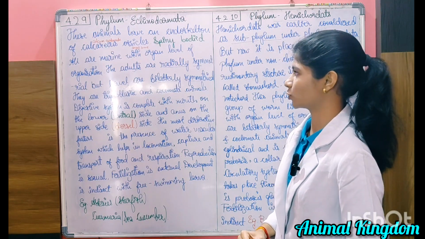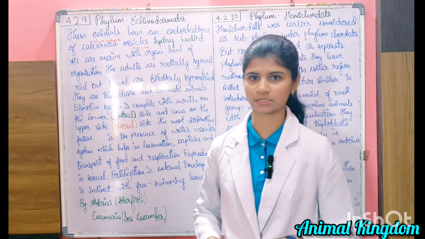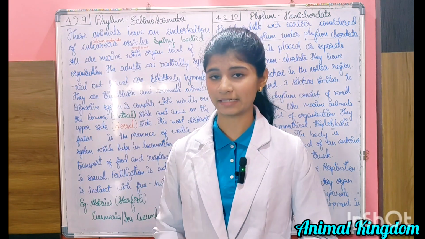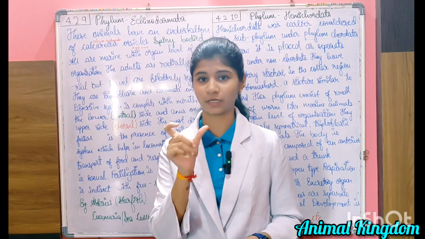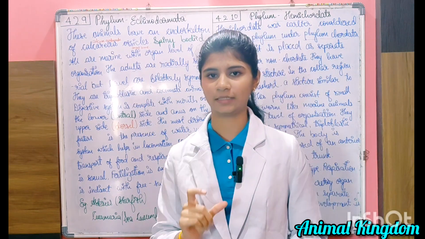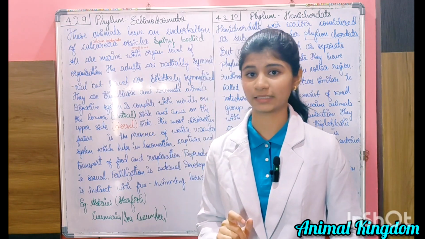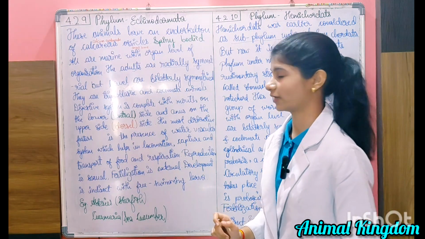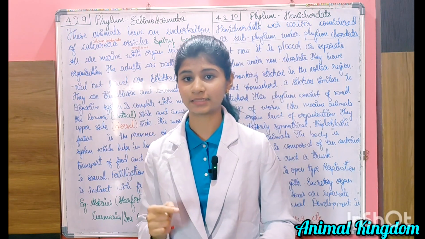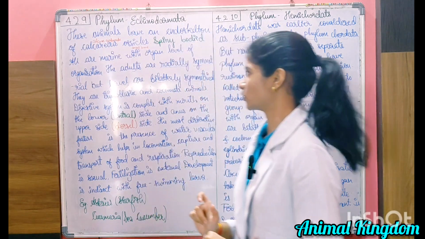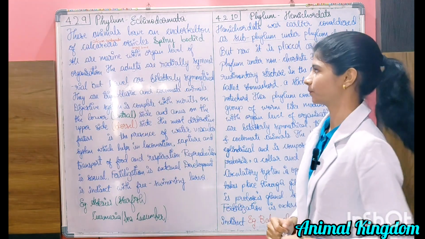These animals have an endoskeleton of calcareous ossicles. Now what is the exact meaning of calcareous? Calcareous means made of calcium carbonate. Now what are these ossicles? Ossicles are small tiny bones. The main unique thing in this phylum is that the animals have an endoskeleton of calcareous ossicles. It consists of calcium carbonate in small tiny bones, which is also known as spiny body.